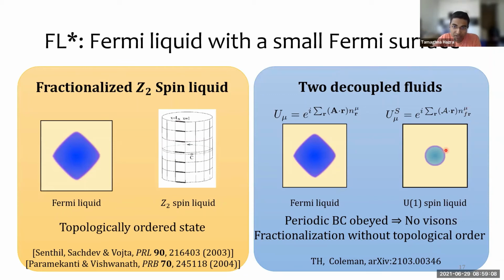You can thread a spin flux and get the spinon Fermi surface, or you can thread a charge flux and get the electron Fermi surface. And since the U(1) phase of the spinons and the electrons are decoupled, the momentum response to an electromagnetic field does not include the spinons. In fact, you can see that both of these gauge transformations respect periodic boundary conditions. So there are no visons on the boundary and no topological order in this picture.